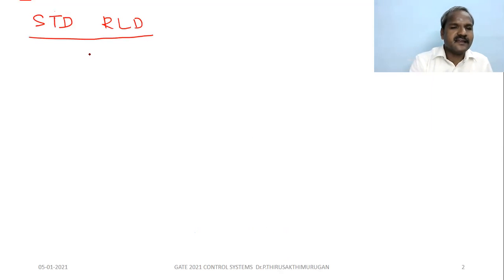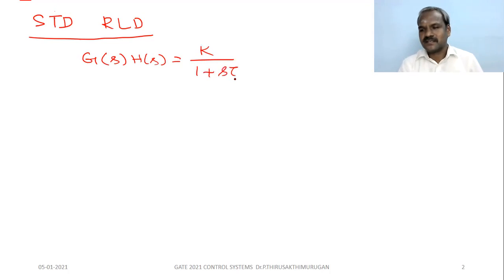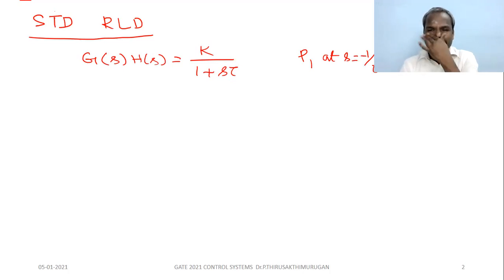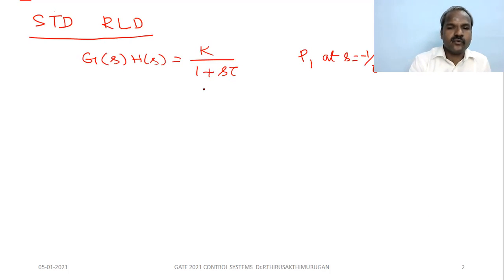Let us consider G of S, H of S equal to K by 1 plus S tau, or 1 plus S tau 1. So how many poles are here? Only one pole, at S equal to minus 1 by tau. So there is one pole and no zero. So what is the root locus?